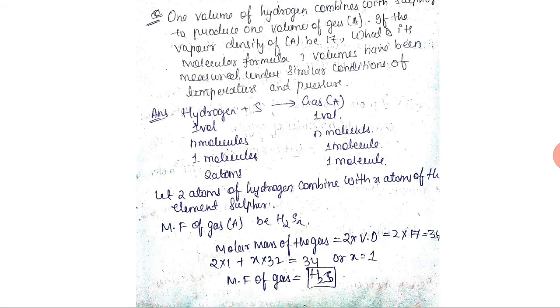So hydrogen is containing 2, so 2 into 1, that means 2 atoms of hydrogen into 1 is the atomic mass, plus X is the number of atoms into 32 is the atomic mass, is equal to the molar mass of the gas, that is 34. Then X is equal to 34 by 34, which is 1. So the molecular formula of the gas is H2S1. So it is H2S, that is hydrogen sulfide.